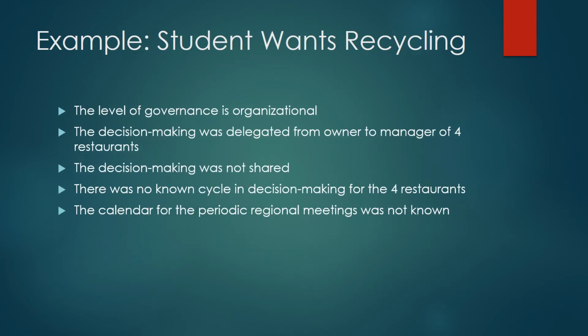In the case of our student, the level of governance was organizational. The decision-making was delegated from owner to manager of the 4 restaurants. The decision-making was not shared. There was no known cycle in decision-making for the 4 restaurants, and the calendar for the periodic regional meetings was not known.